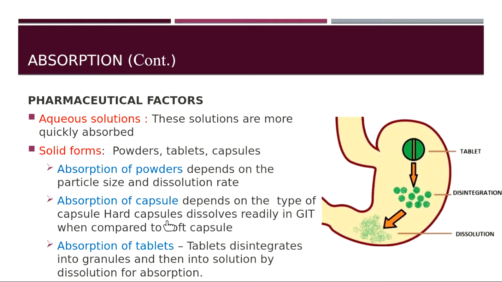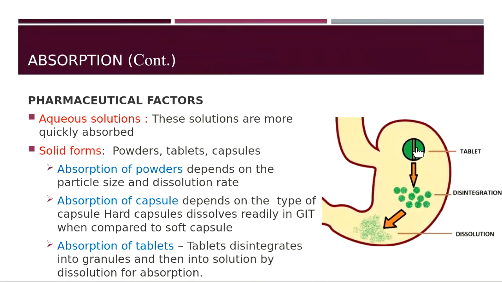So you know that capsules are of two types, hard gelatin capsules and soft gelatin capsules. So if you compare hard and soft, the hard will readily dissolve in the GIT when compared to the soft capsules. Absorption of tablets. Now tablet has to disintegrate into granules and then into a solution by dissolution and then it has to be absorbed. So it is a two-step process.